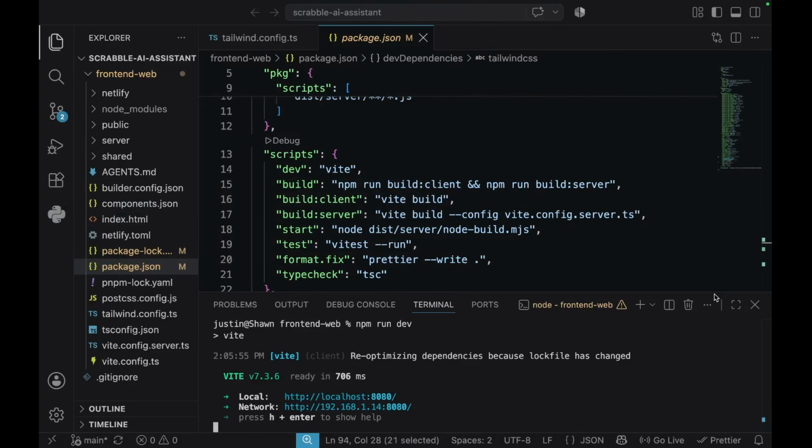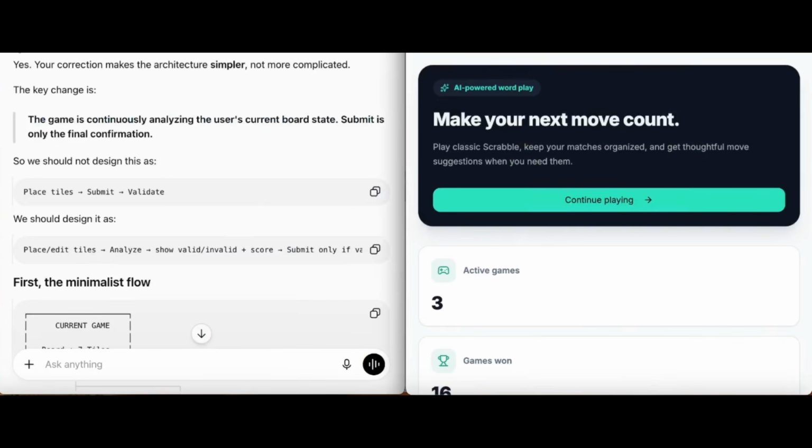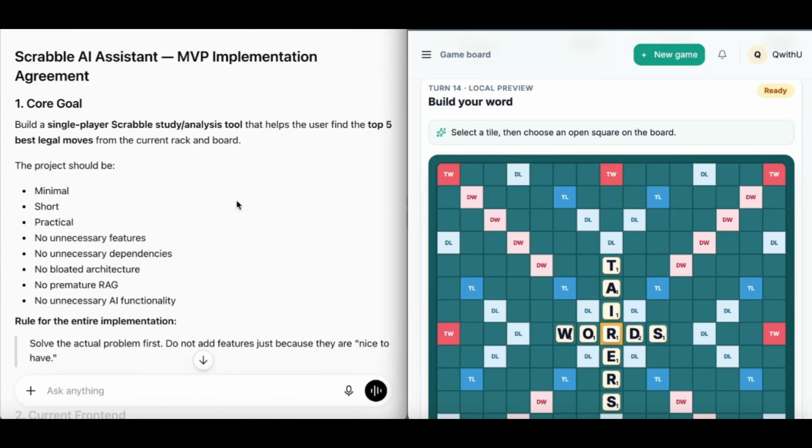Hi guys, I'm currently on the stage where the front end is almost finished. So I generated this front end of my Scrabble AI using Builder IO. Now I'm ready to build the back end. So this will be a journey and we're gonna transition now to our back end wherein our server is gonna